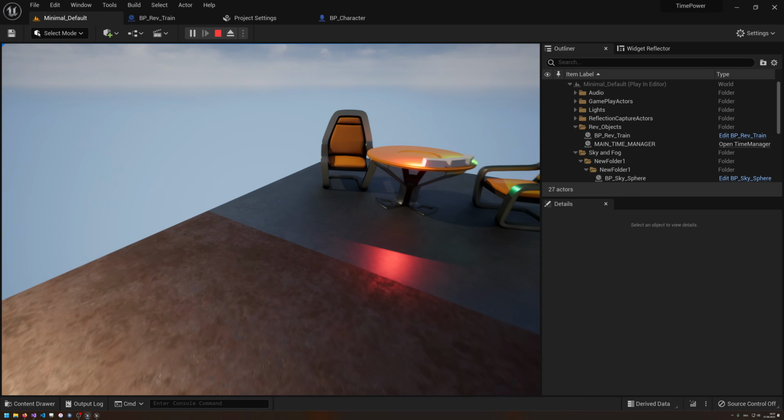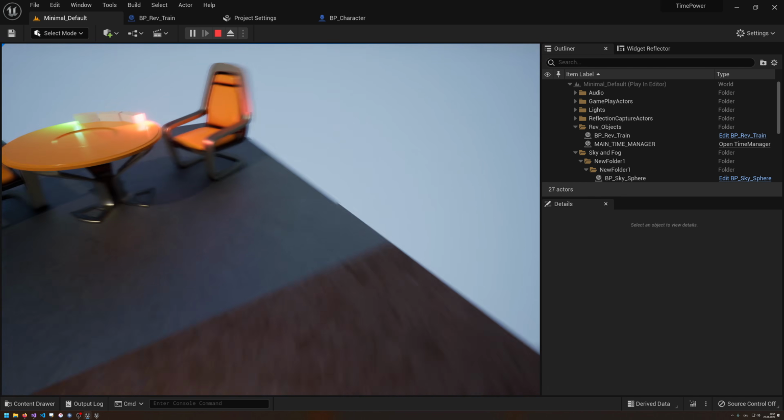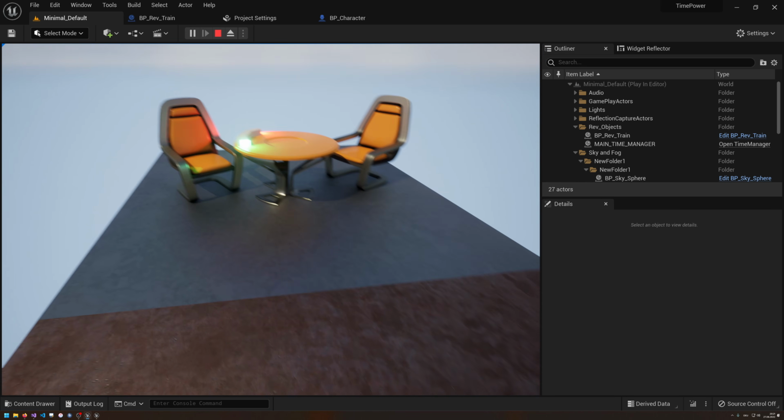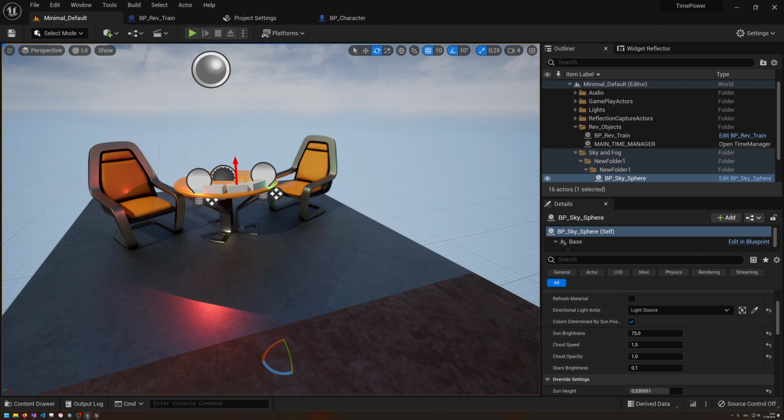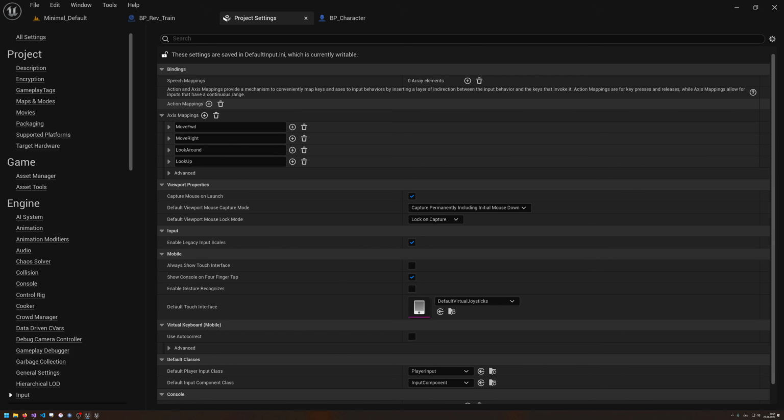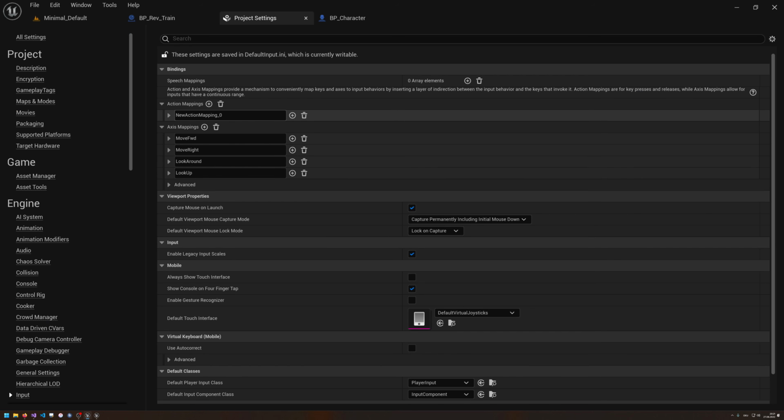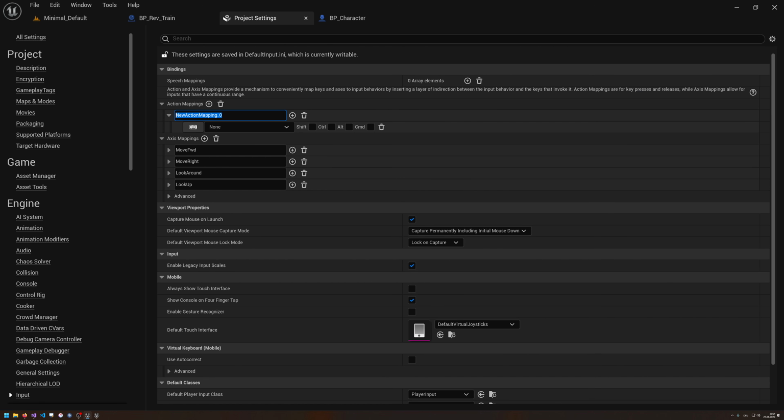We don't need any jump, crouching, or any other fancy stuff. We need our time reversal power. How are we going to do this? We need another key. So back in the project settings, I'm now going to go to action mappings, add one. This new action mapping is going to be called reverse time. And that value is going to be left control. I maybe lied to you, maybe we do need to tick at the time manager, but we're going to see. No, we can do this at the character.